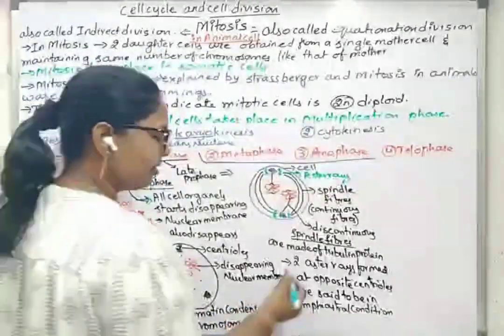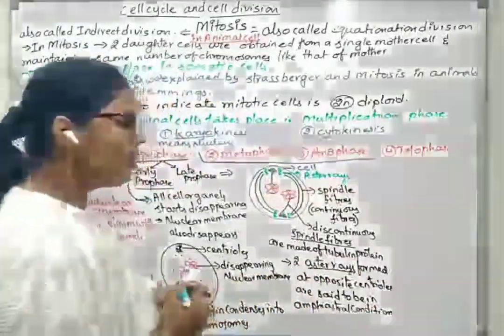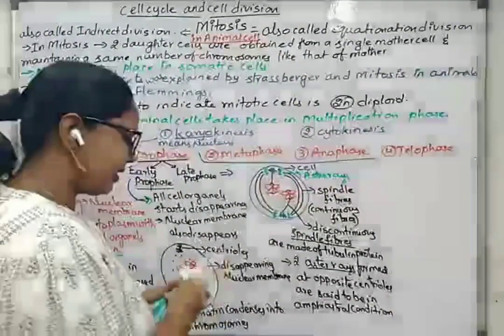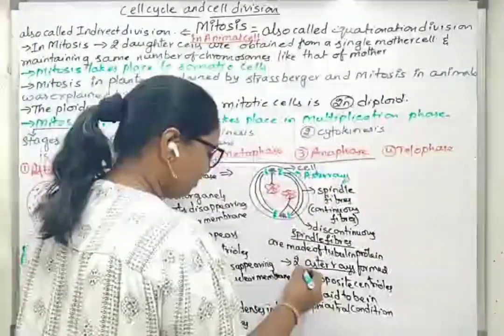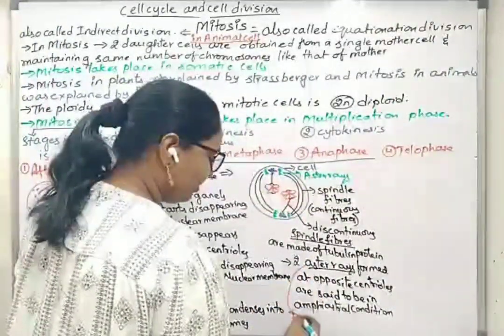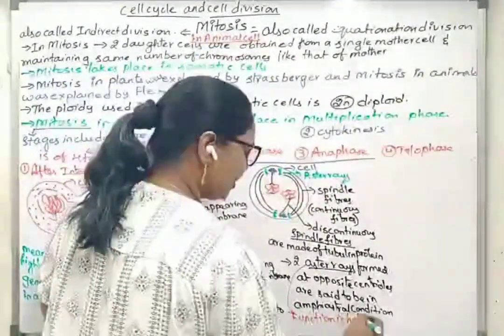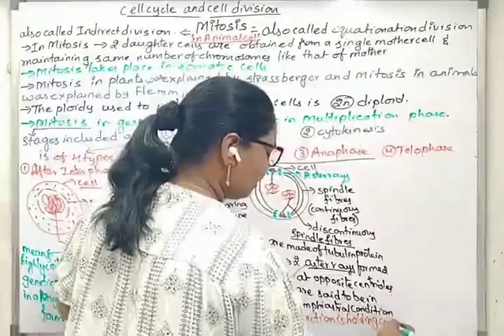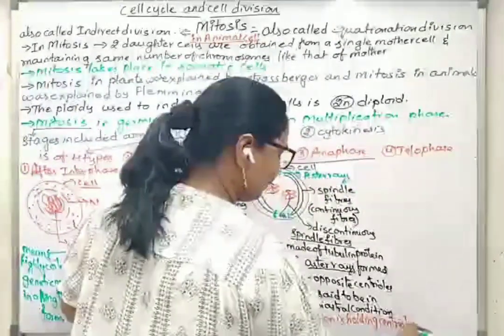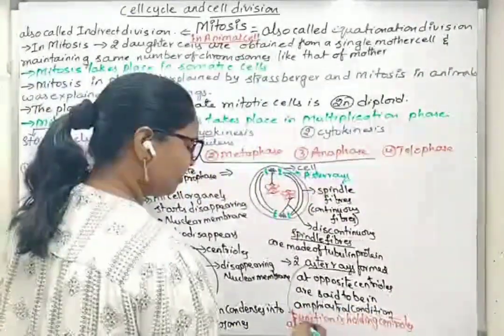What is the function of these aster rays? They hold centrioles at opposite ends. Function is holding centrioles at poles.